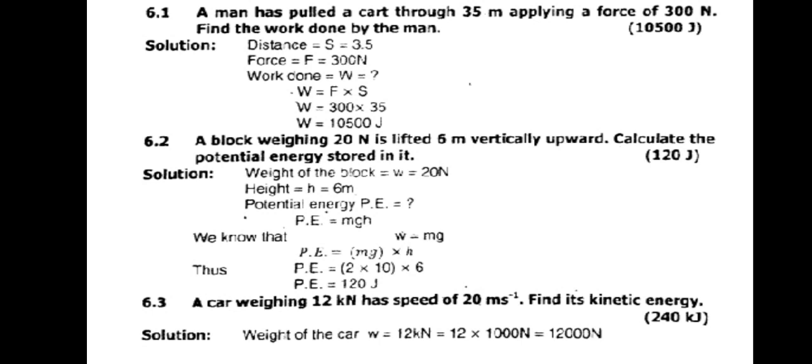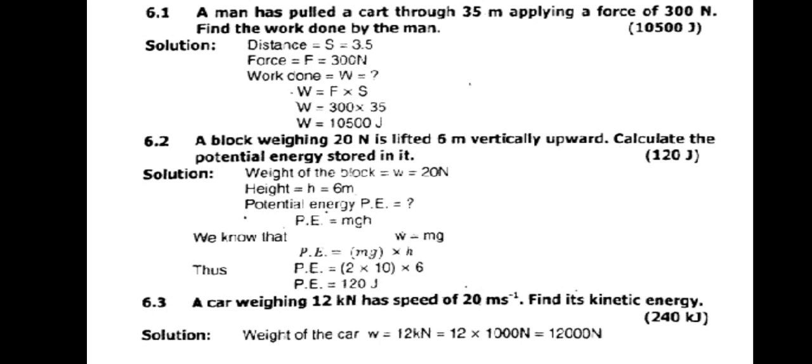We will solve it by the method by which we can solve any numerical in physics. We will write down the given data, then what to find out, then the formula, and by solving it according to the formula we will get the answer.